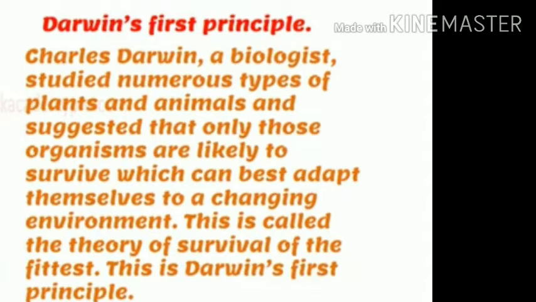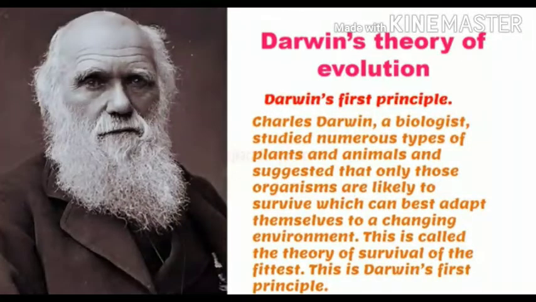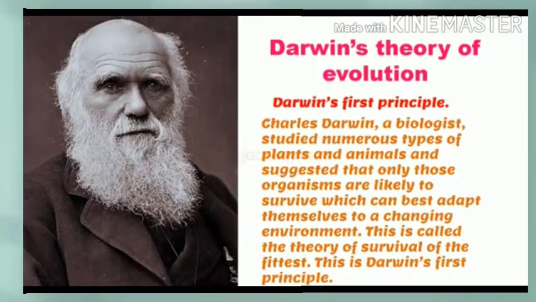That is, he studied thousands of animals and plants, and then he came to the conclusion and suggested that only those organisms are likely to survive which can best adapt themselves to a changing environment. Means the animals that can change according to the changing environment are able to survive. So this is called the theory of survival of the fittest, and this is Darwin's first principle.